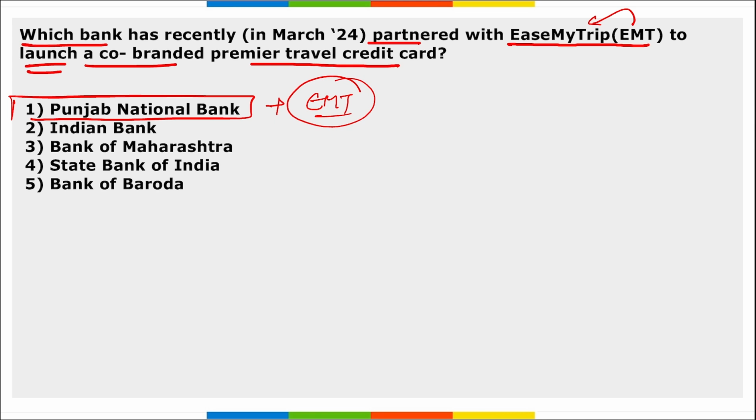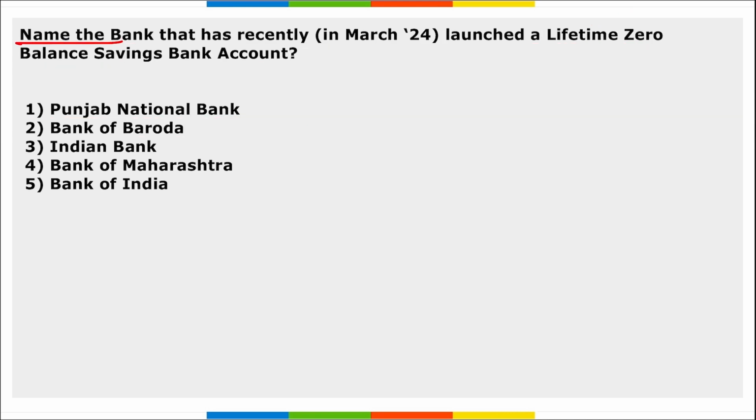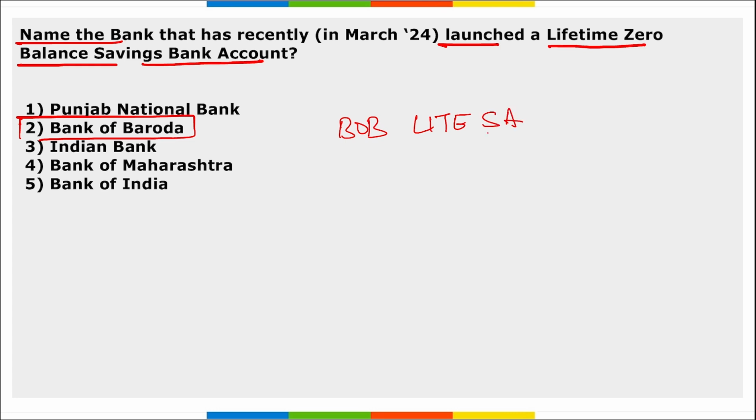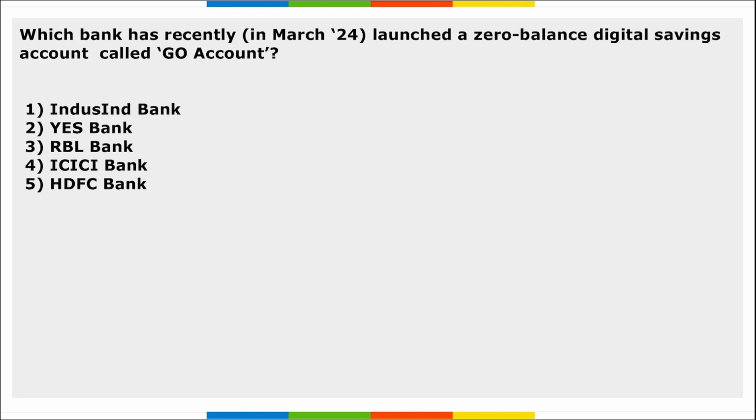Right? Next is name the bank that has recently launched a lifetime zero balance saving bank account. It is Bank of Baroda. Right? They have recently launched a lifetime zero balance saving account that is known as BOB Light Saving Account. That is BOB Light Saving Account. And this account is open to all residents, individuals, including minors that are aged 10 years or above.